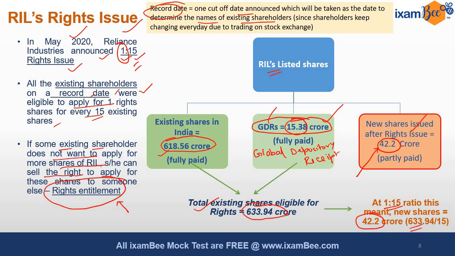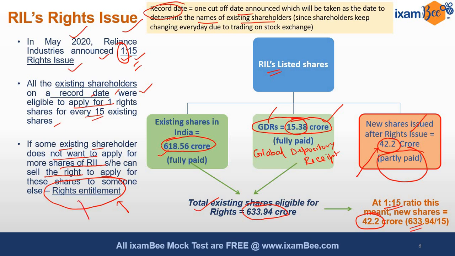The benefit is you have to pay partially. In this rights issue, you have to pay for buying the shares in parts: first time, second time and third time. I am going to discuss that in detail in the next video so that you understand how this partially paid share has been beneficial here.